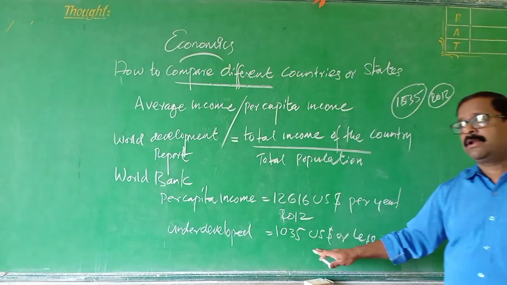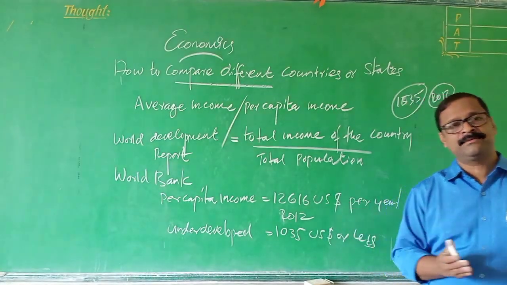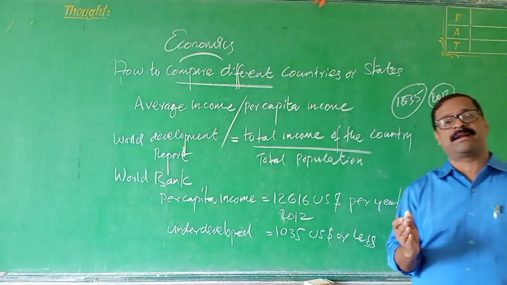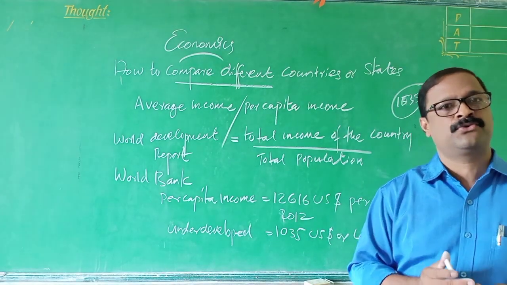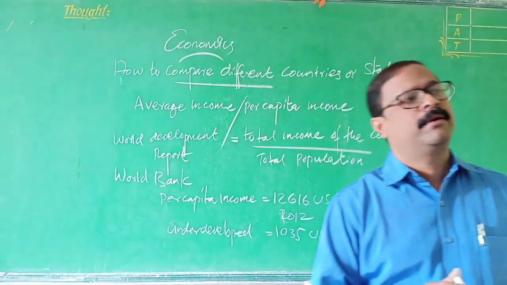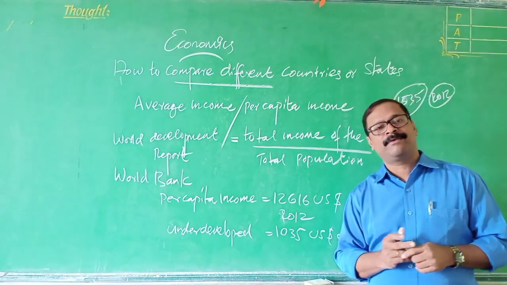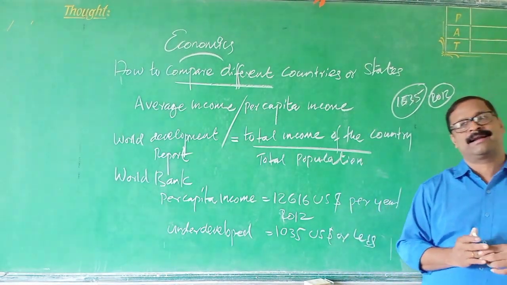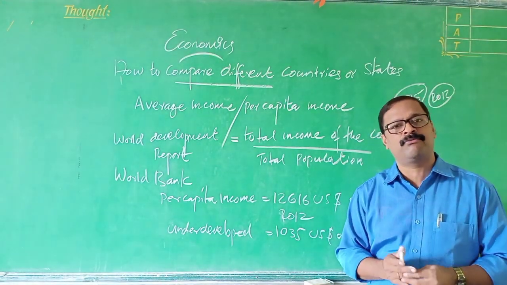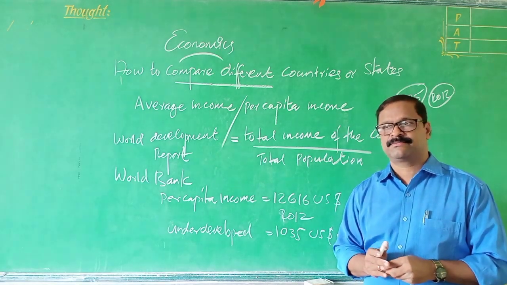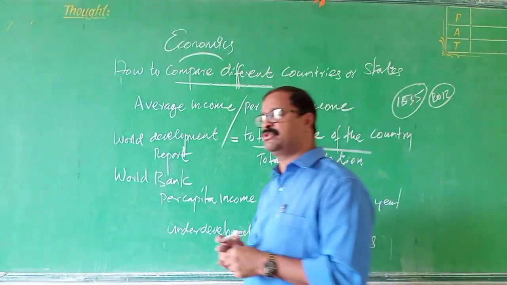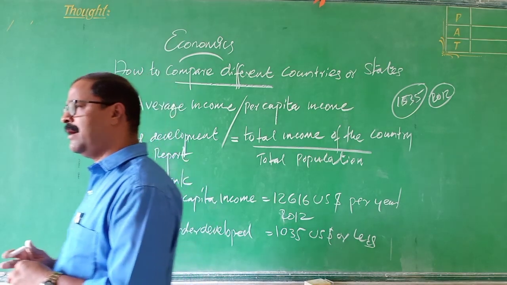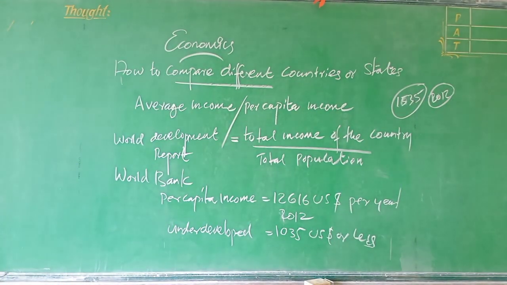Now, what is the other point? India is in low middle income countries. In the year 2012, our per capita income was 1,535, so we are in the category of low middle income countries. I told you some examples also. Now we have to classify some examples. Two countries we are going to classify. Let us see that.